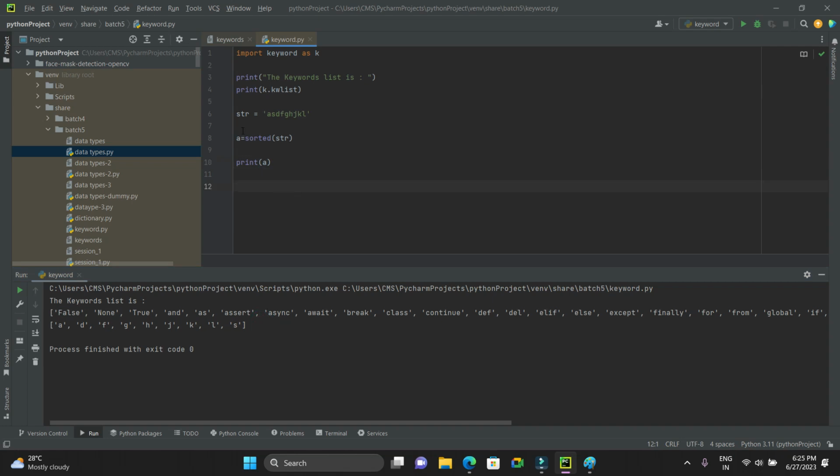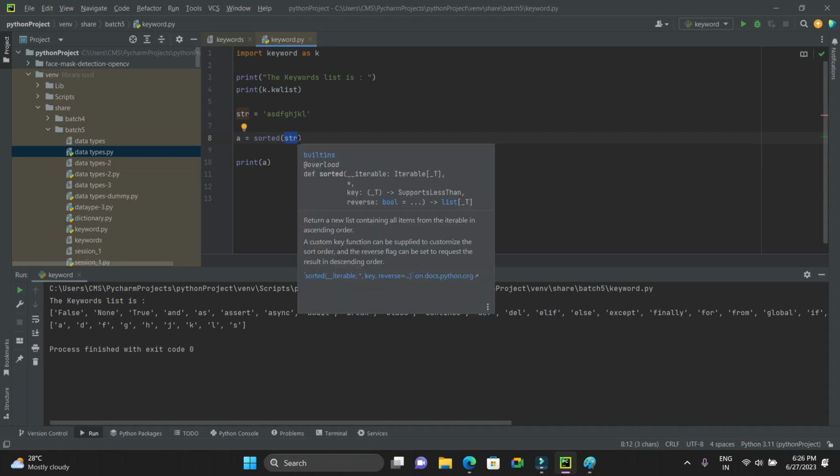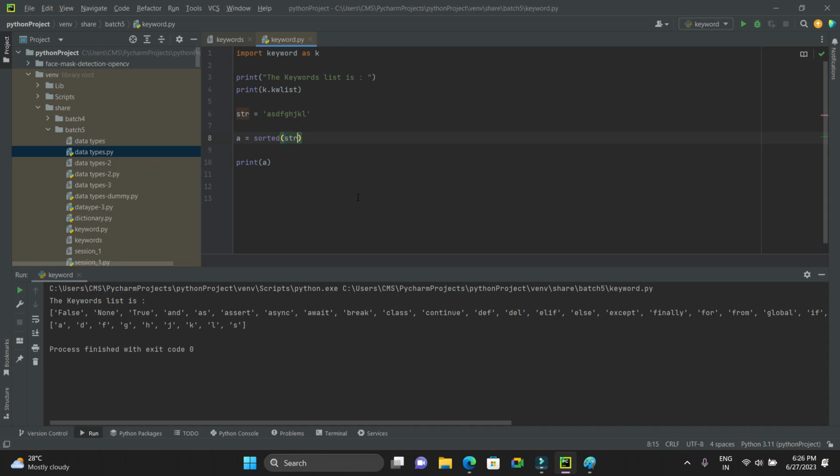Any doubts, guys? That's the reason I told you, because there will be a logic behind this sorting, and whatever methods you use, first you need to know which method to apply. This is an argument. We are passing this string as the argument to this method. Sorted is a method or a function, and we are passing one argument. If you have two arguments, three arguments, four arguments, five arguments, that works too.